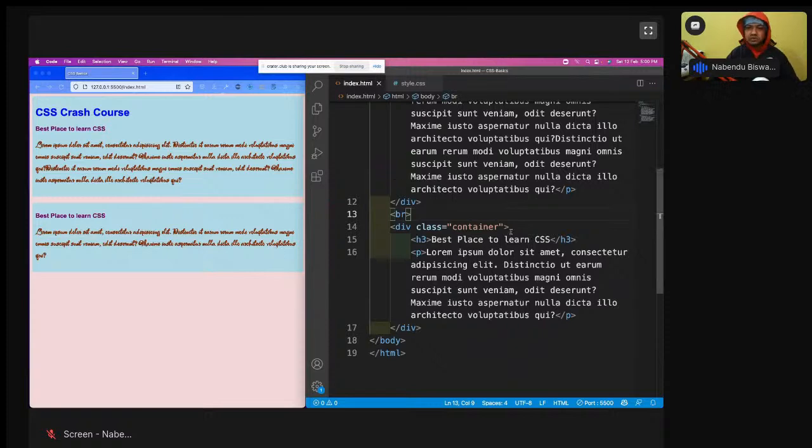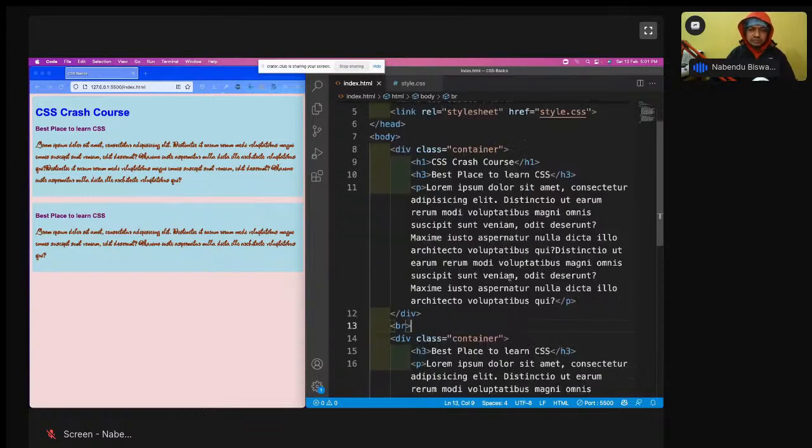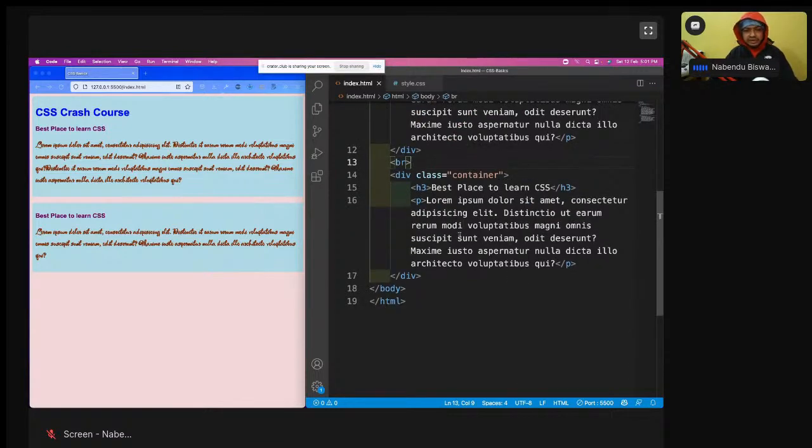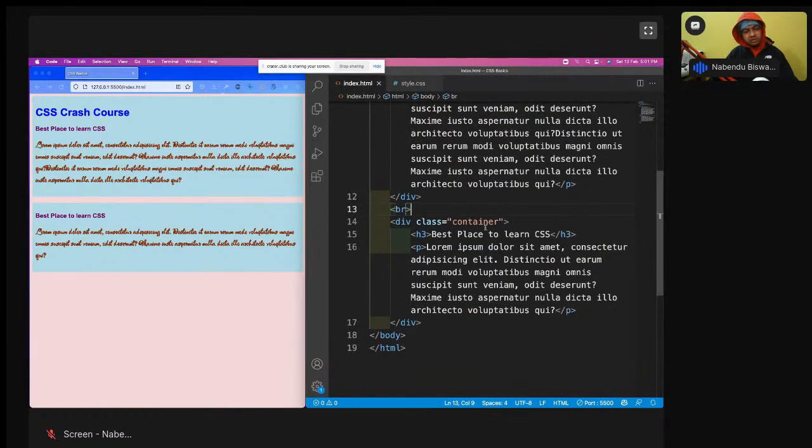Now, classes like this, you can use the same class hundreds of times. So you want some common styling, and the main thing is to uniquely identify that. So you can use these classes hundreds of times. But there is something known as IDs also, and classes you give by dot. Okay, there's something known as IDs also. I will tell about IDs. IDs are something which are very unique. IDs are very unique.